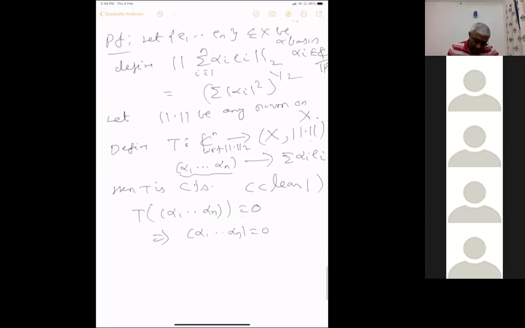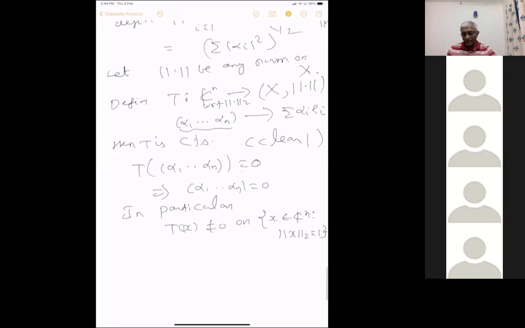In particular, T of x is not equal to 0 on the unit sphere, all those x in Cn such that norm x 2 equals 1.